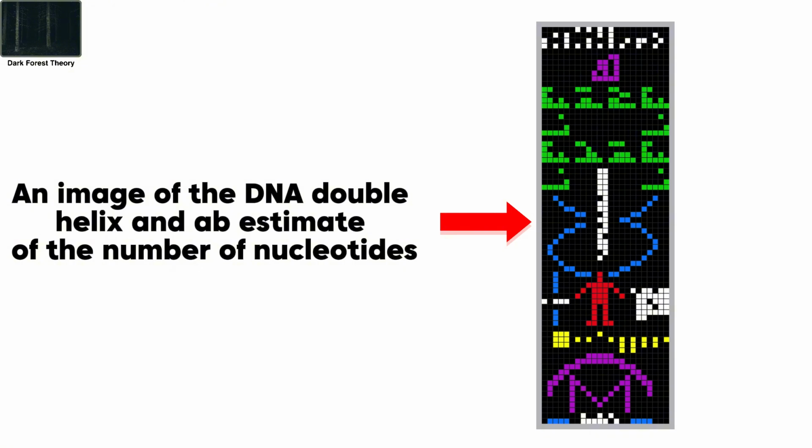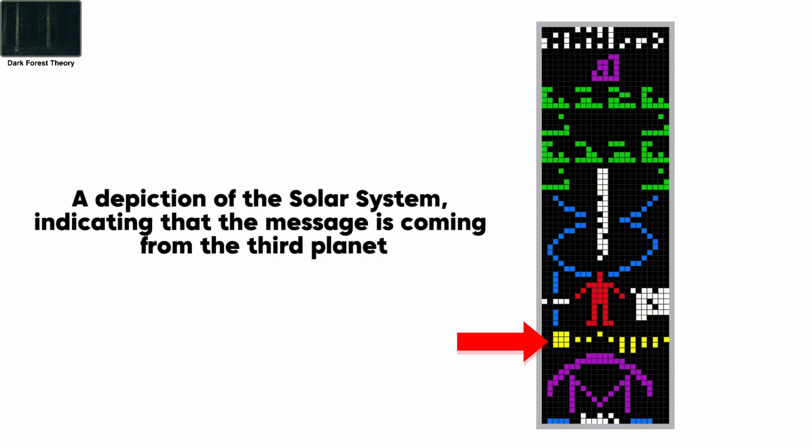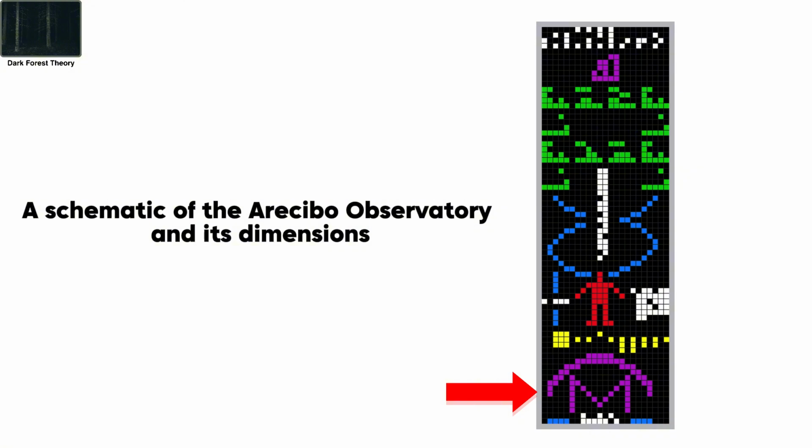nucleotides, blue and white, respectively; a stick figure of a human being, red; our average dimensions, blue-white; and the human population of Earth, white. A depiction of the solar system, indicating that the message is coming from the third planet, yellow. A schematic of the Arecibo Observatory and its dimensions, purple, white, and blue.